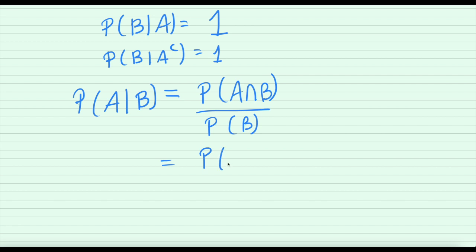Or we can basically just write this as probability of A given B, yeah, my bad.